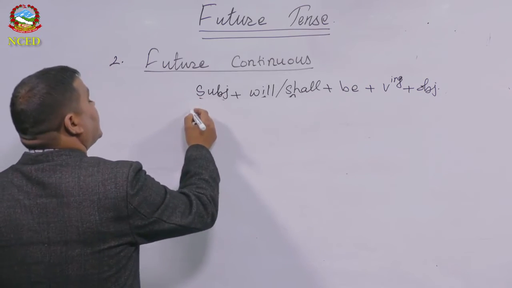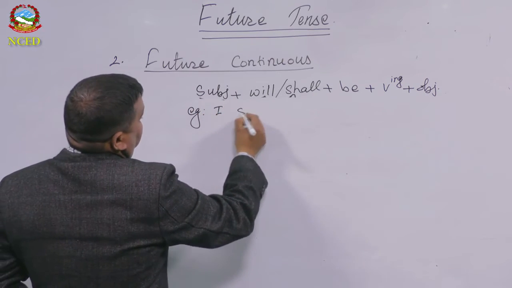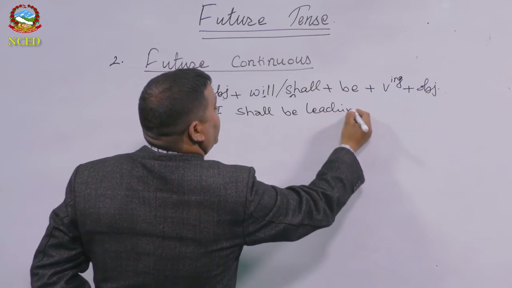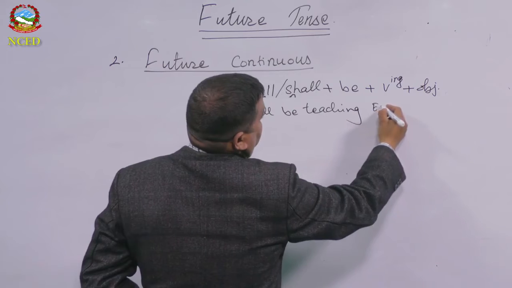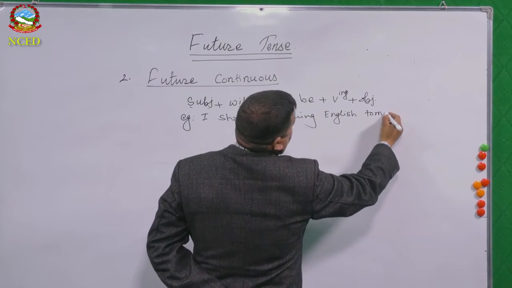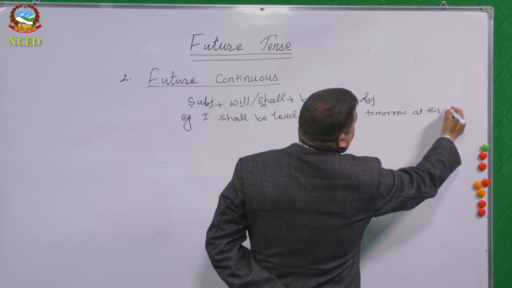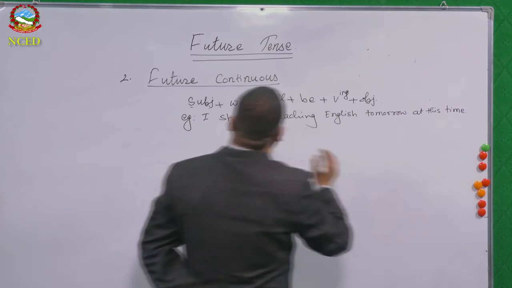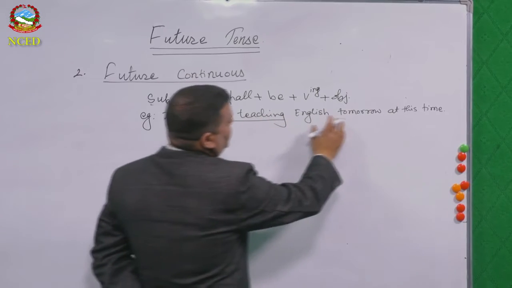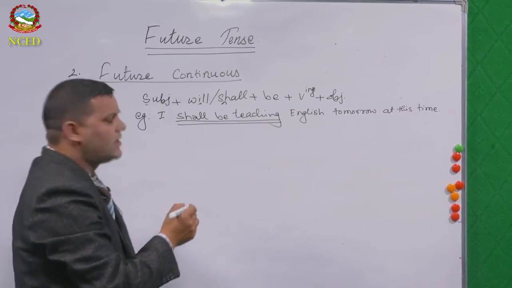Okay, let me give you the example. I shall be teaching English tomorrow at this time. Yes, so shall be teaching. Yes, I shall be teaching English tomorrow at this time. It means the action will have been going on in the future time.